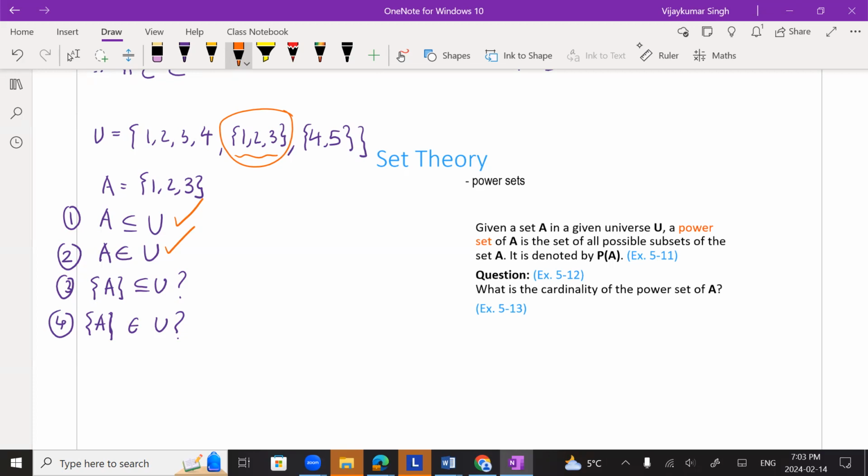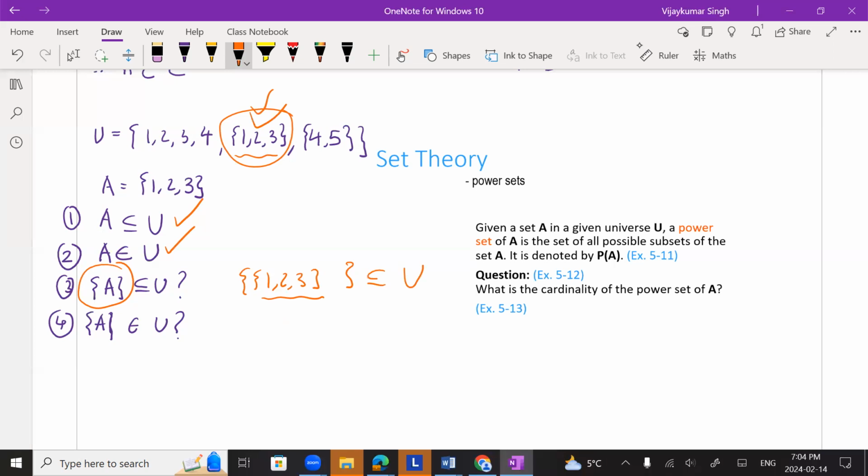Now let's look at the next one. Is {A}, a set, a subset of U? So what is the meaning of this? It is a set which contains what inside it? It contains A inside it. So it contains a set inside it, so this is going to be {{1, 2, 3}}. Does it make sense? That is the meaning. A is a set, and curly bracket A means we have a set whose member is this A. What is that A? That is also a set. So is this a subset of U? Yes, precisely because of that element.